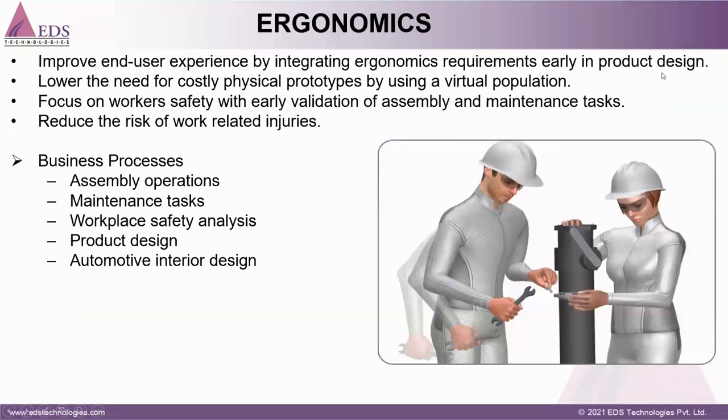For business process, you can see if the worker is doing an assembly operation, what kind of posture he needs to follow from a health point of view, and from a work-related injury point of view, and basically for automotive interior design, it is mostly used for this kind of solution,